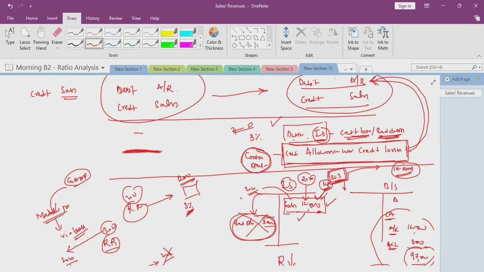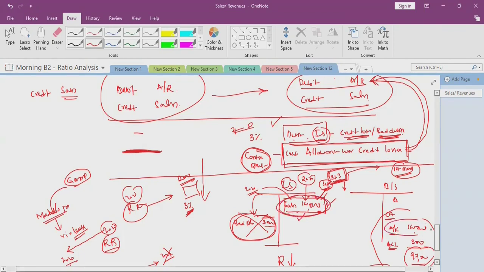Whereas when you prepare a balance sheet without the allowance method, it will show just sales and just accounts receivable. There is no bad debts loss here. There is no contra asset account here. This is the concept of following the allowance method or not following it.